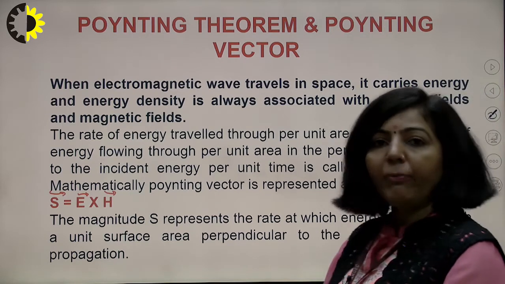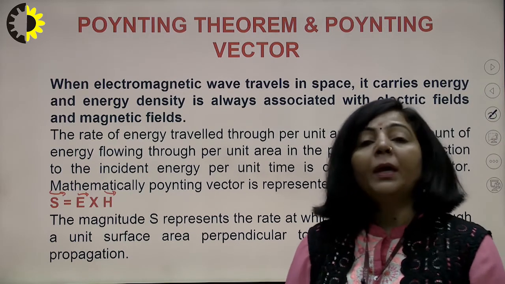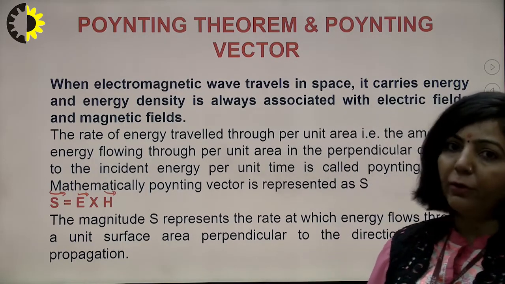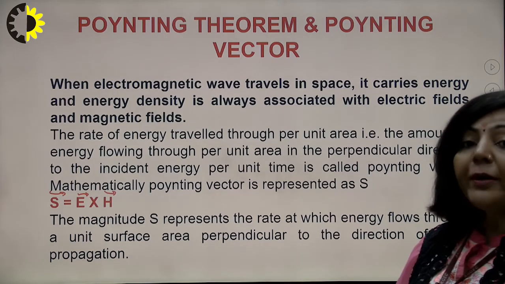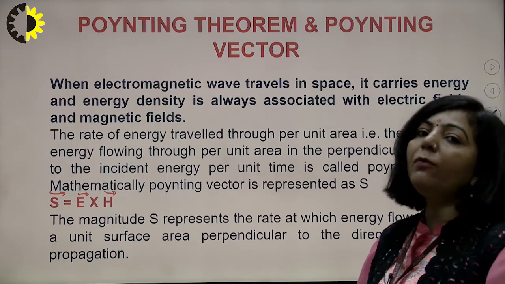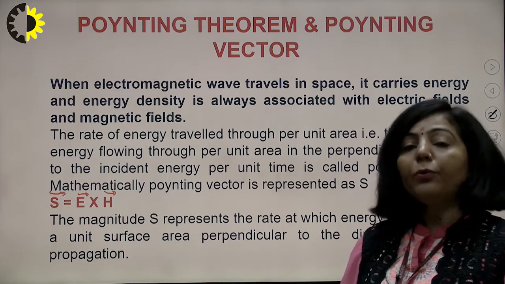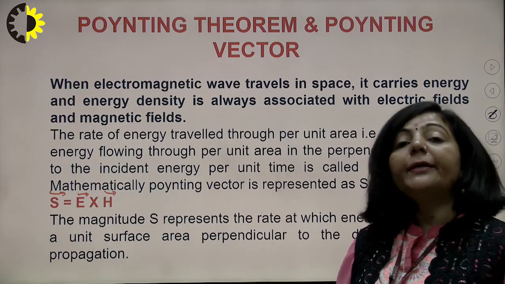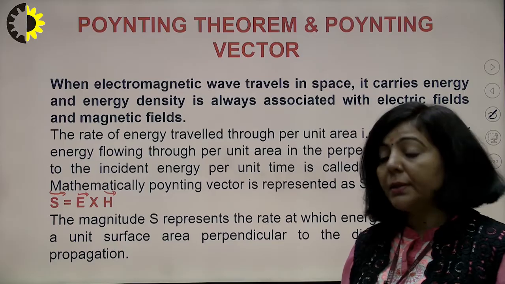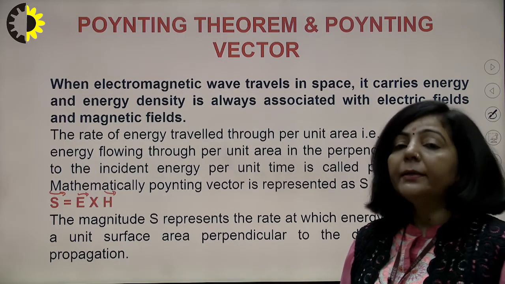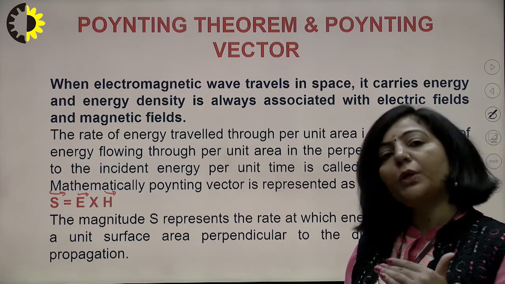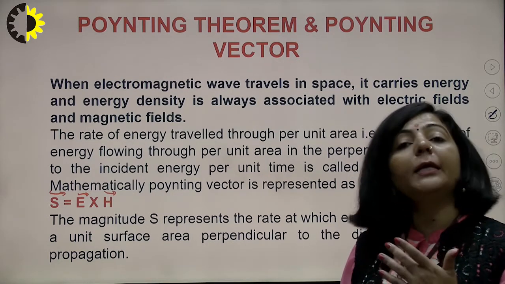As you know, in electromagnetics, Maxwell equations are the base of electromagnetic field theory. So in order to derive this Poynting theorem, again we are going to take the help of Maxwell equations, right? And you know how many Maxwell equations there are? There are 4 Maxwell equations, and out of those 4, if you remember, the third and fourth Maxwell equations are a correlation between E and H.